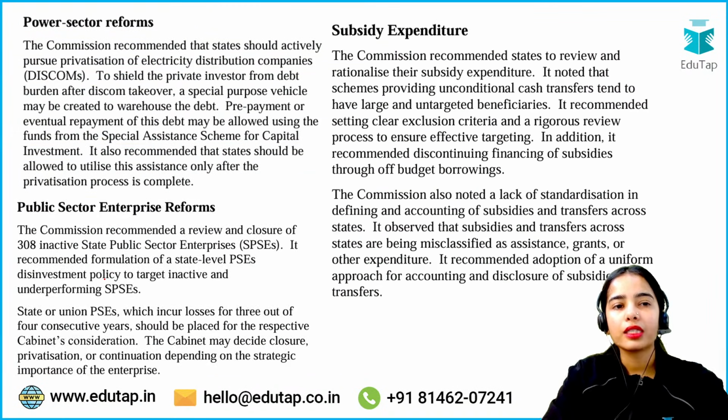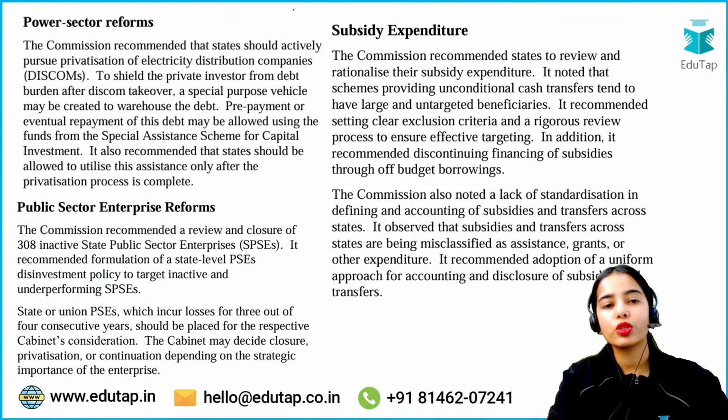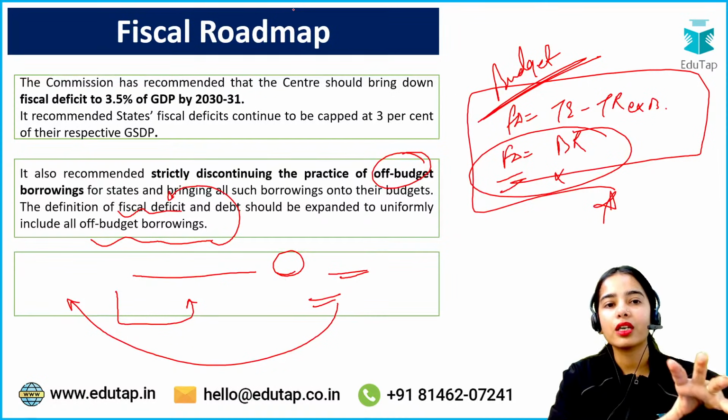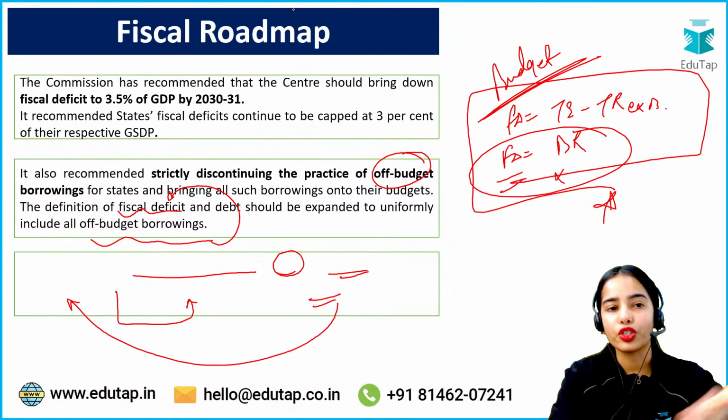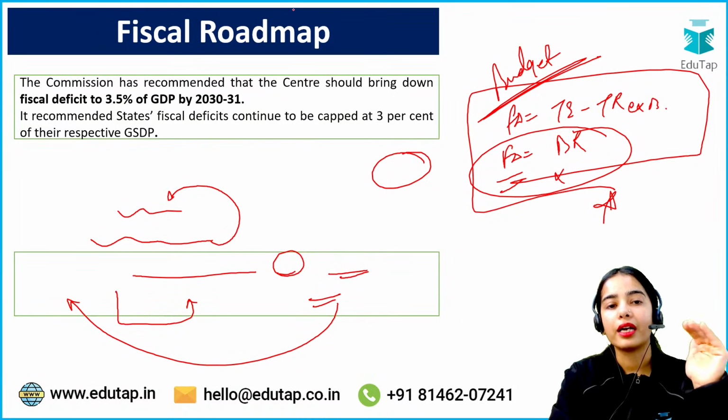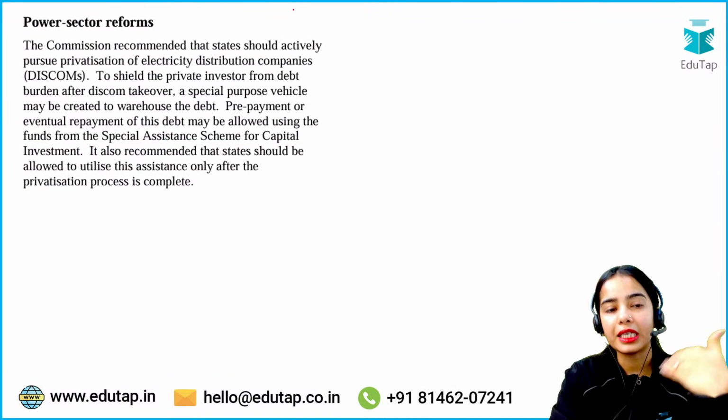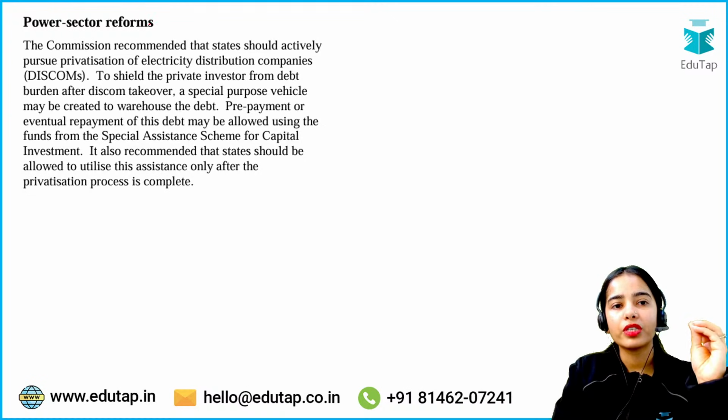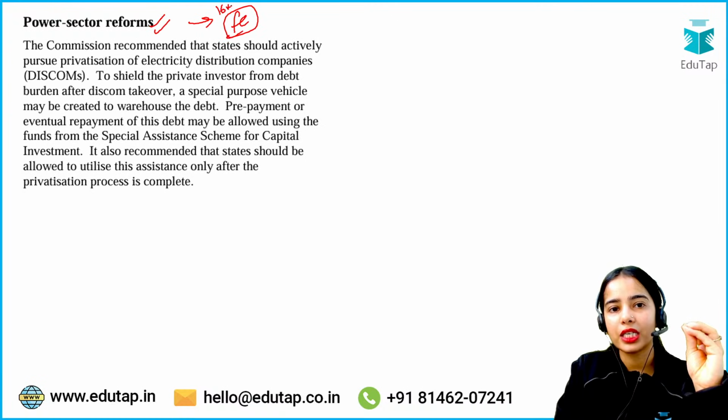Now, these are certain reforms or certain changes that have been recommended. So the Finance Commission has the main task to recommend the vertical devolution, the horizontal devolution and the grants, and the Finance Commission can also provide additional recommendations. So basically power sector reforms, this is the additional recommendation by the 16th Finance Commission. So power sector reforms can be undertaken.